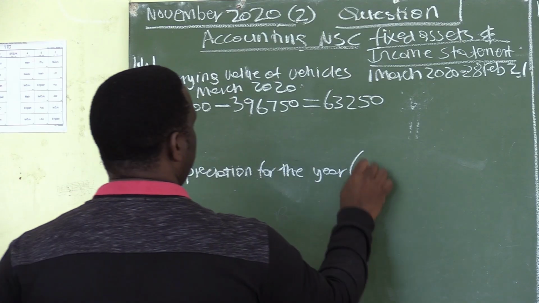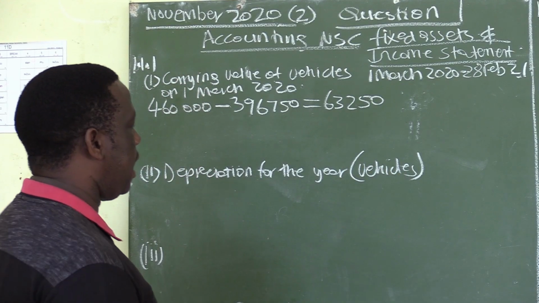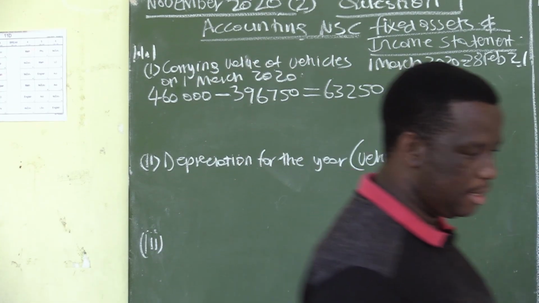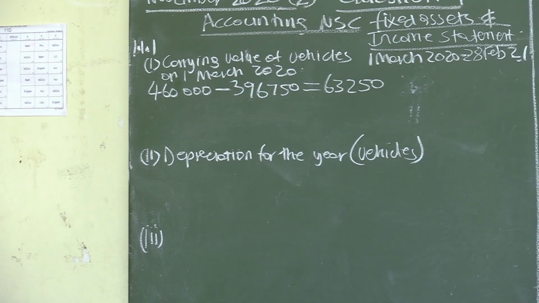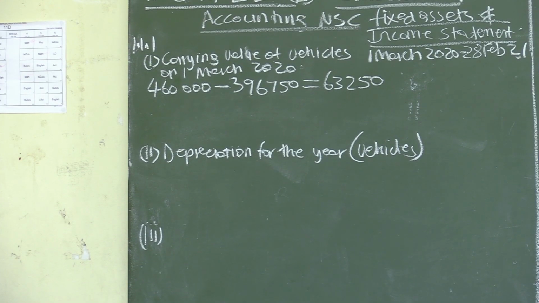And we are still on the vehicles. Depreciation for the year. We are talking about an asset losing its value, fixed assets losing their value. So, depreciation for the year for the vehicles.